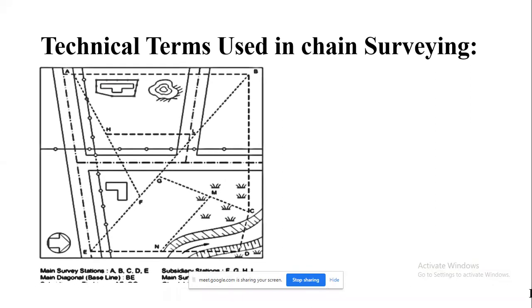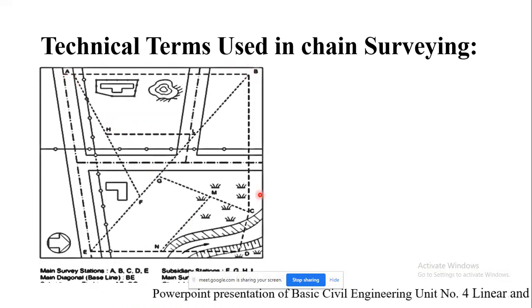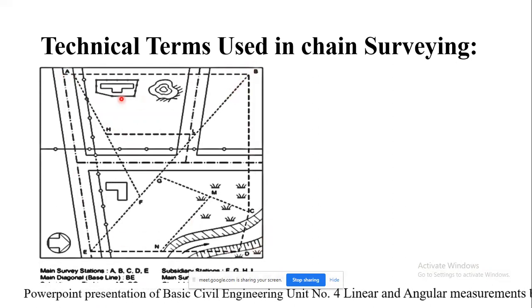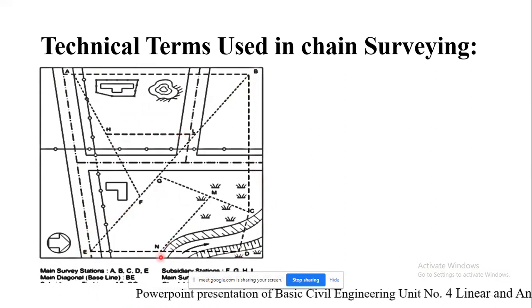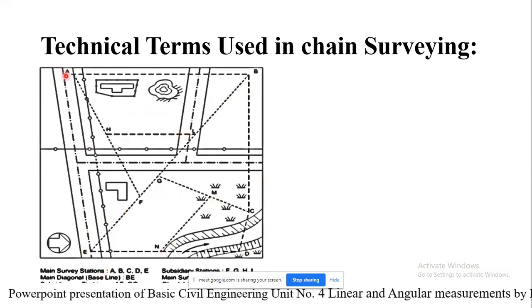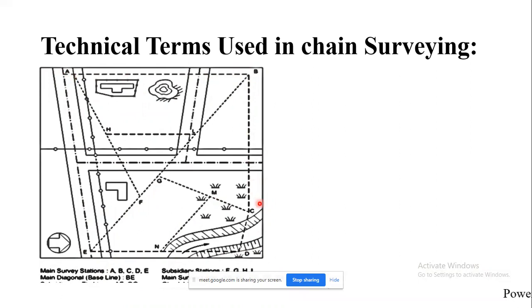So here you can see the area which is to be surveyed. This has been marked by certain stations A, B, C, D, E, F, G, H, L, N, M. The extreme points A, B, C, D, E are your main survey stations.